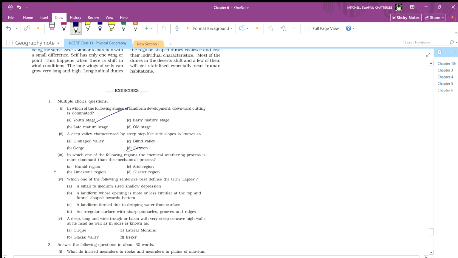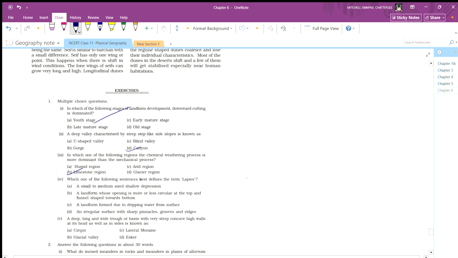But in the limestone region, limestone is made of calcium carbonate, which reacts with the carbon dioxide in rainwater. So the limestone region reacts with water, and that reaction is a chemical weathering process.